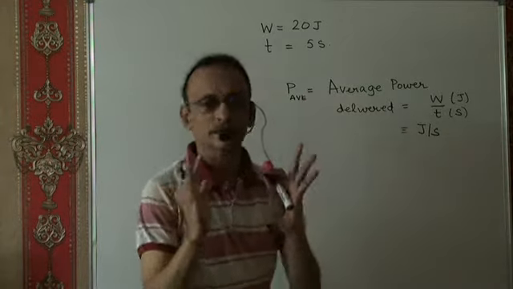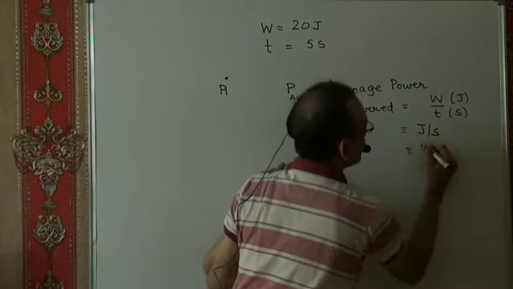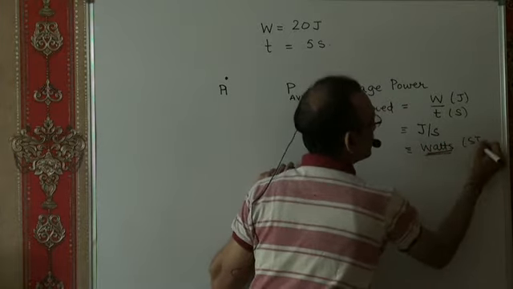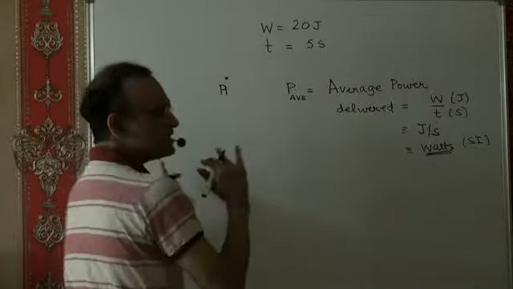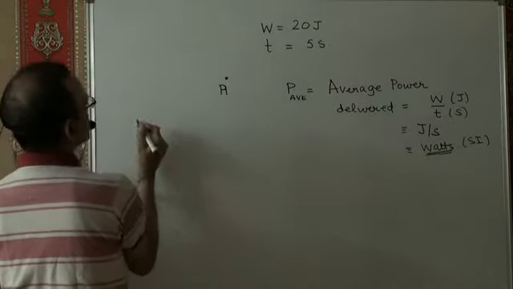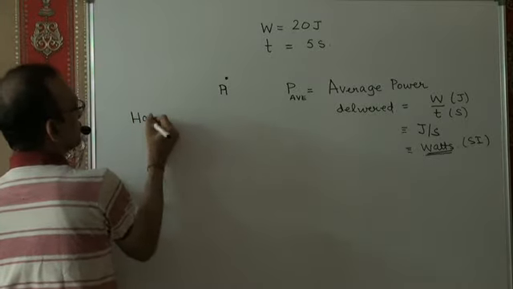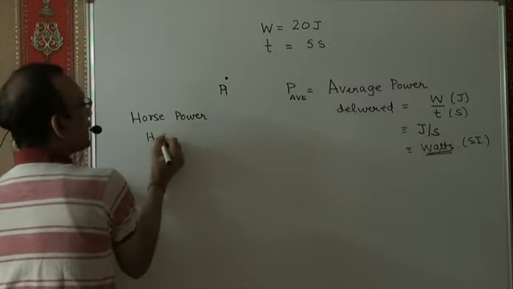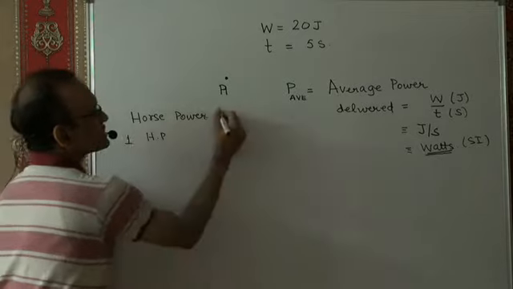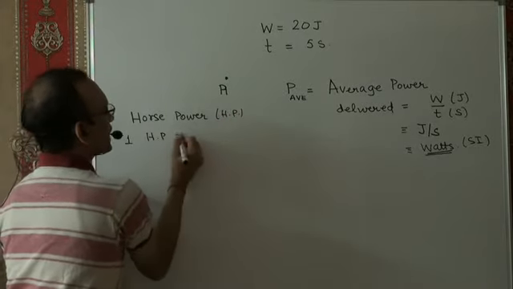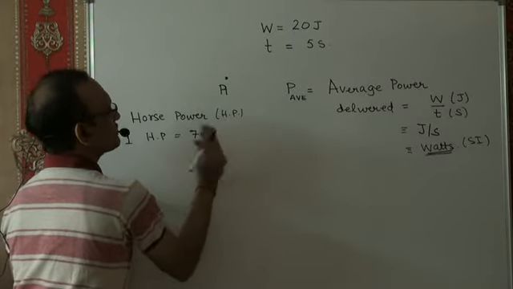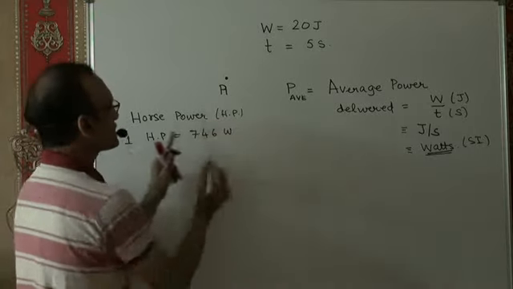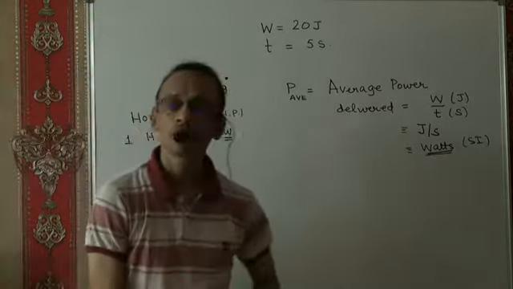Joules per second is designated by what is called watts. That's the unit of power. The SI unit of power is watts. There is a bigger unit in practical considerations, which is horsepower, or HP. 1 horsepower is like 746 watts. That's the conversion. Watts is commonly designated as W.